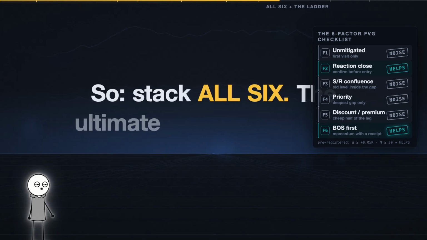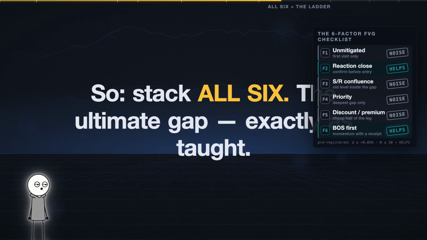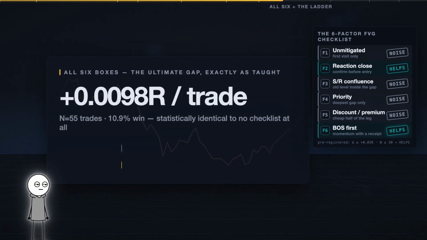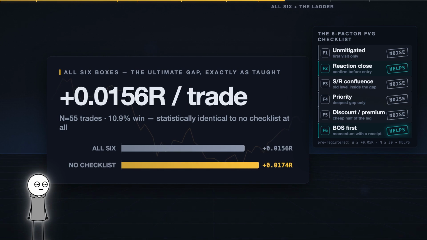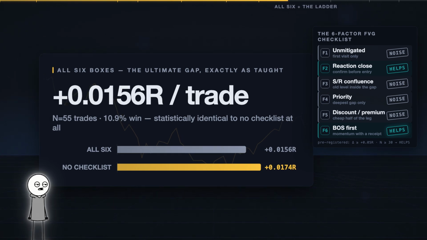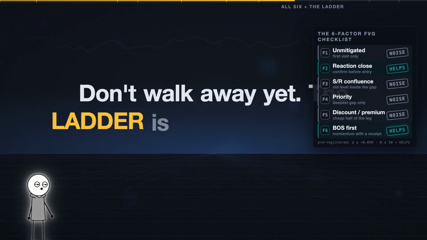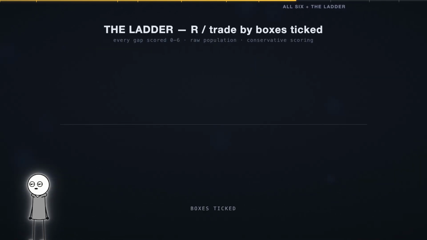So stack all 6, the ultimate fair value gap exactly as taught. 55 trades, 11% win rate, plus 0.02 R, statistically identical to using no checklist at all. 2 working rules, 4 channels of static, and the static drowns the signal. But don't walk away yet, because the ladder is the realest thing in this video.